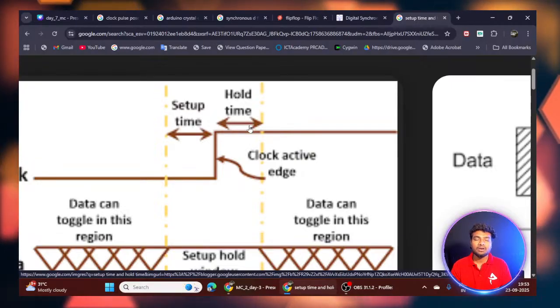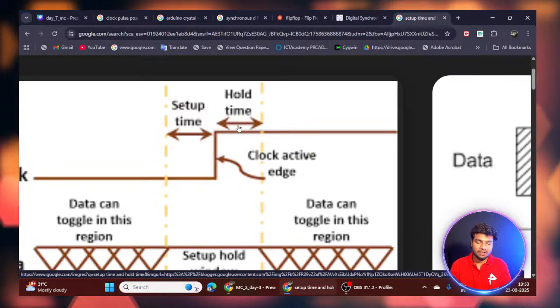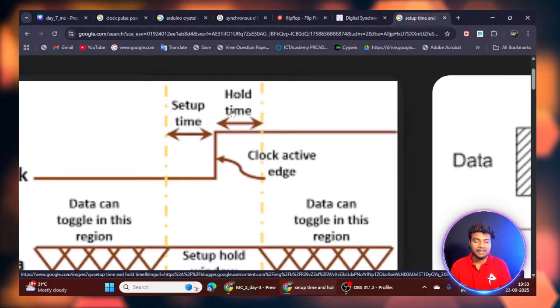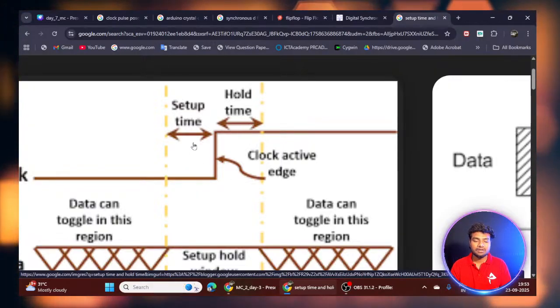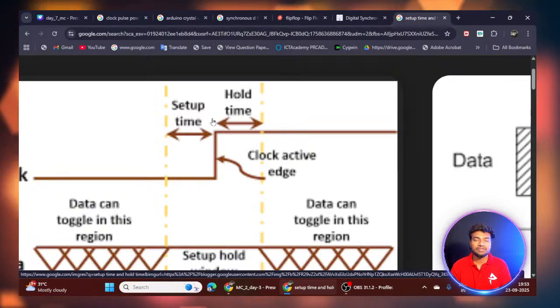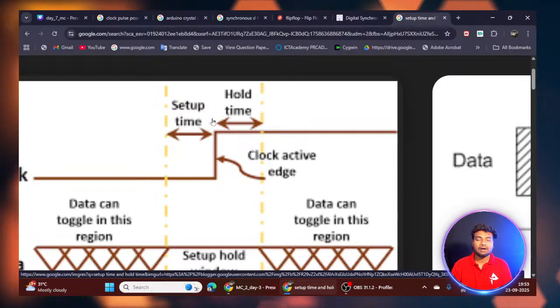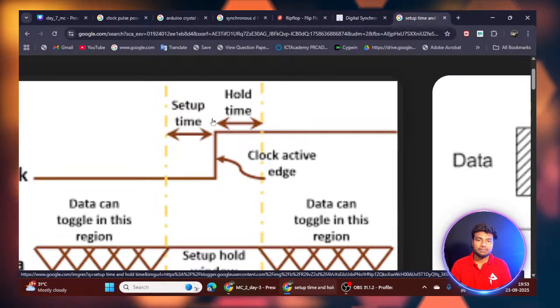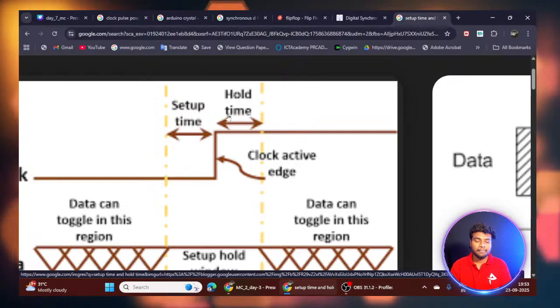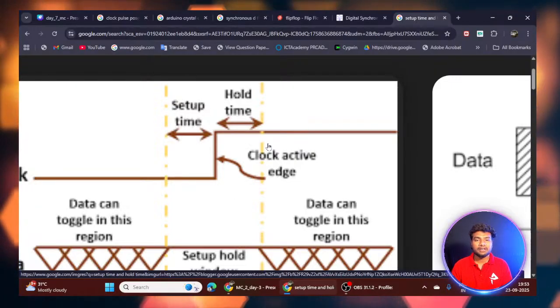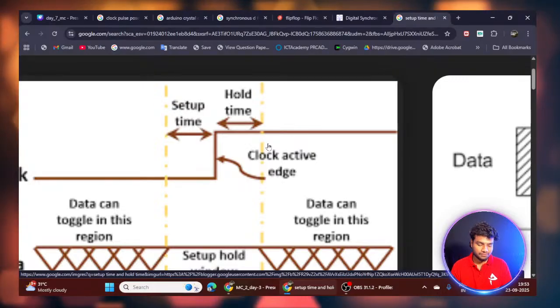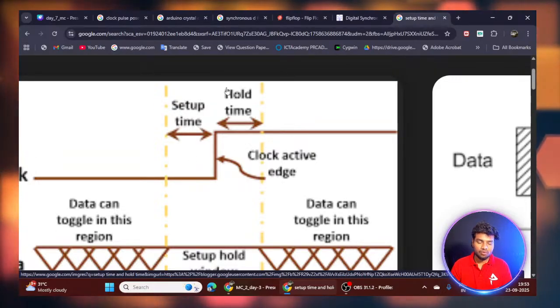Input D equals 0 must be stable here and also over here. If there is any change, if any unstable things happen, you will get unpredictable data, so unpredictable outputs. I hope that is clear for you.